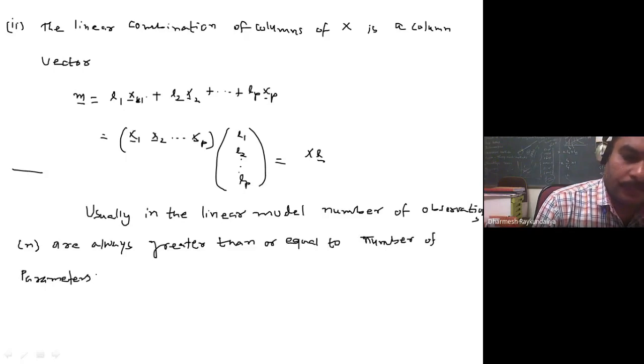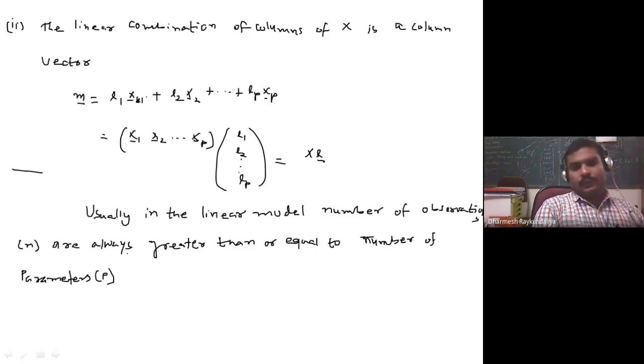So we have a number of parameters. That means we are associated with the number of coefficients of the x1, x2, up to xp. So how many? There are p. So this should always hold. When you talk about linear models, the number of observations should always be larger than or equal to the number of variables in the model.